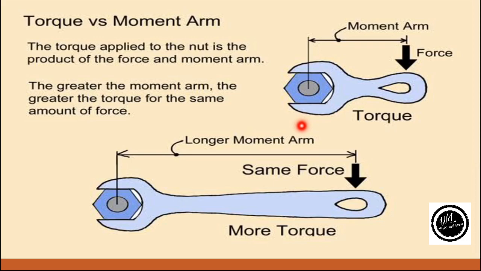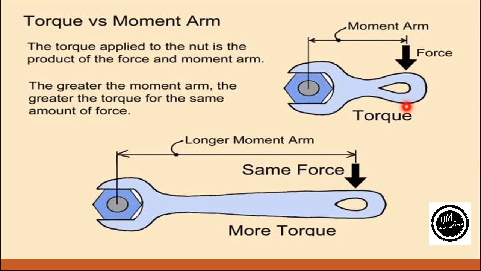Let us study examples related to torque and moment arm. As we know, torque depends upon two factors. The first one is the force and the second one is the moment arm. This is an example of a spanner. This is a short arm spanner and this one is a long arm spanner.